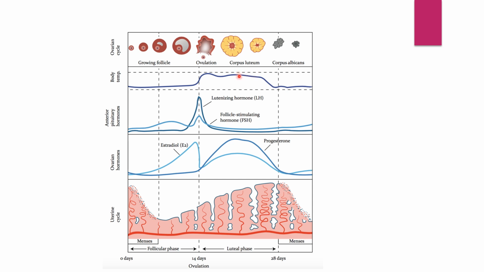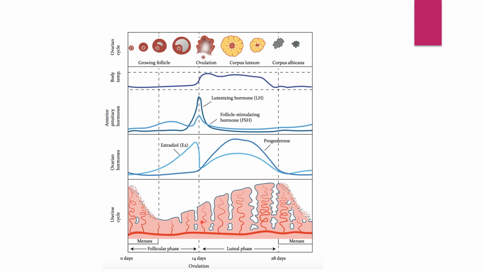That means the bleeding starts again on the 28th day. That is what is shown over here. Menstruation takes place again after the next 28 days. What is this menstruation? It is nothing but disintegration of the endometrial lining.